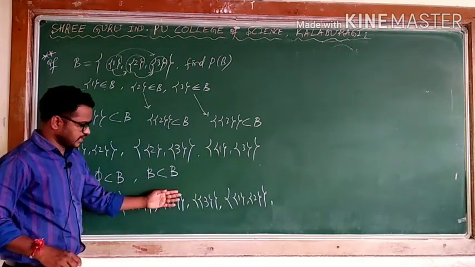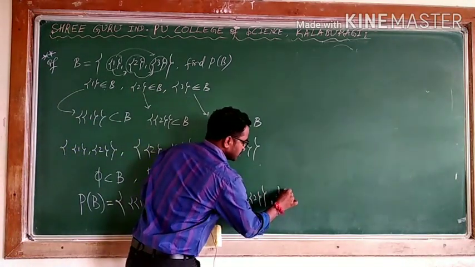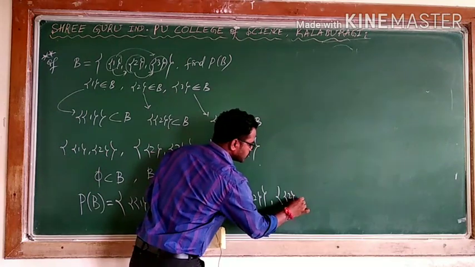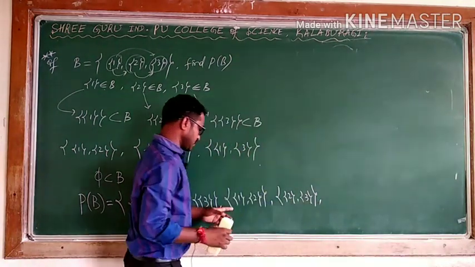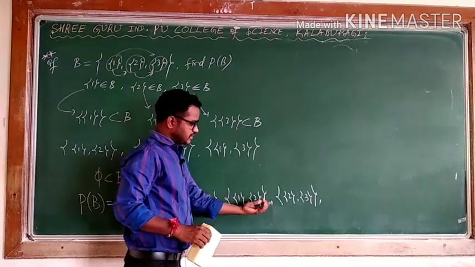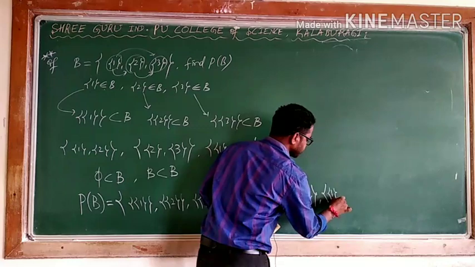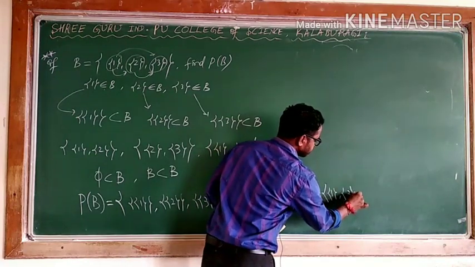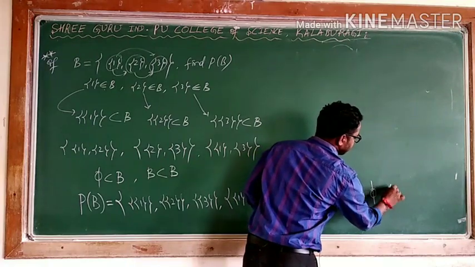This is one element, second, third. Then we write the subsets {1, 2}, {2, 3}, next {1, 3}, then the empty set itself and capital B itself.